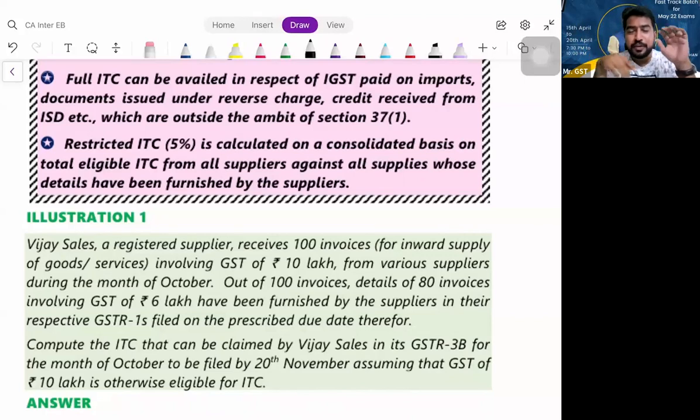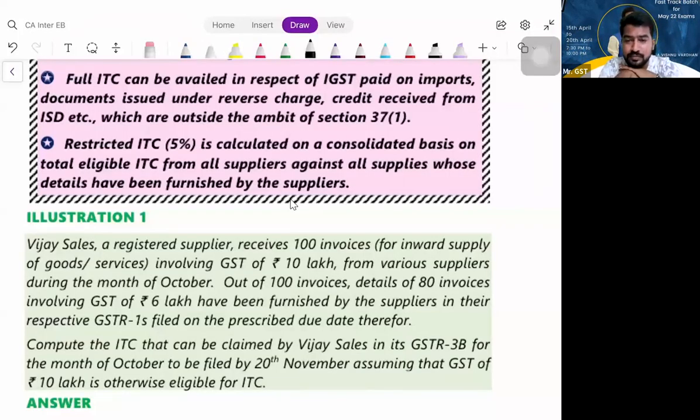Okay, sir. You are eligible for 10 lakhs, and 2A is also showing 10 lakhs. Now you say, sir, 5% variation is allowed, so 2A is reflecting 10 lakhs, I will add 5% and claim. Is that possible? No, sir, that is not possible. Clear? You cannot claim more than what you are eligible for. You can claim more than what is reflected in 2A, variation of 5% is allowed, but that should not go beyond your actual eligibility. Clear? Based upon that, please solve this.